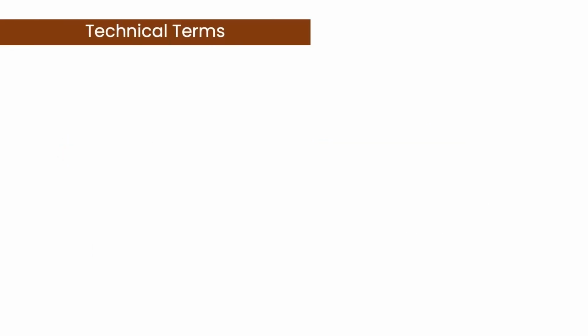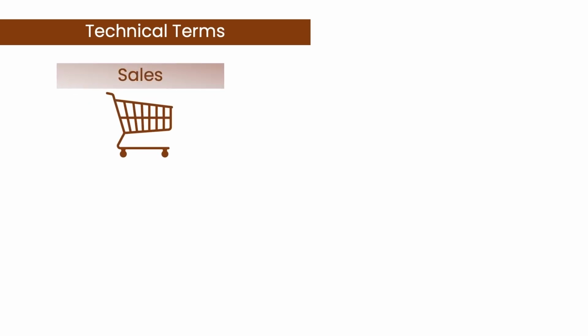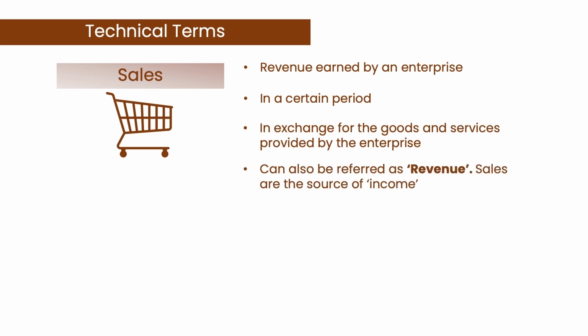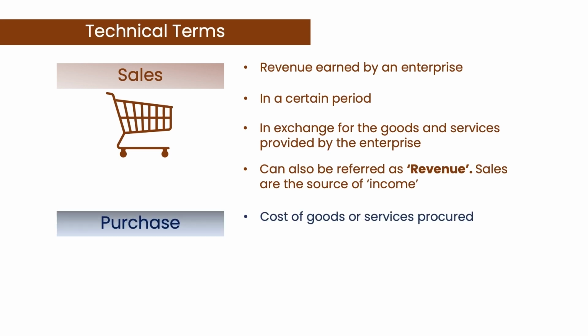The first term that we will understand is sales. Sales is the total revenue that an enterprise earns in a certain period in exchange for the goods and services provided by the enterprise. Sales can also be referred to as the revenue of the enterprise. Purchase. Purchase is the cost of goods or services that were procured by an enterprise within a period.